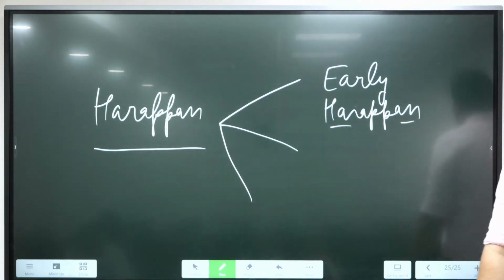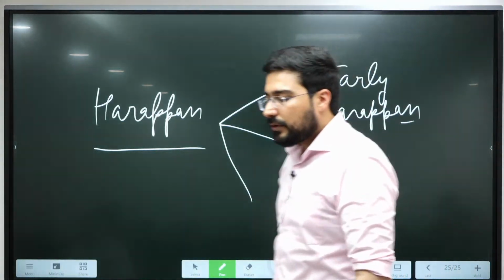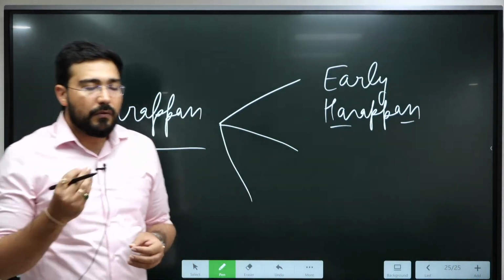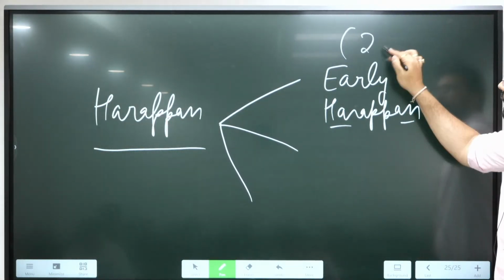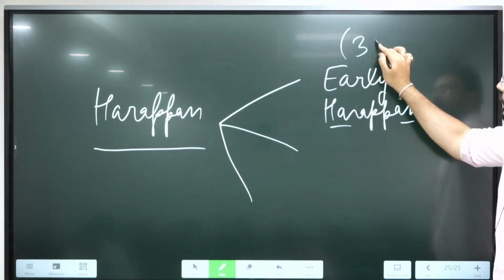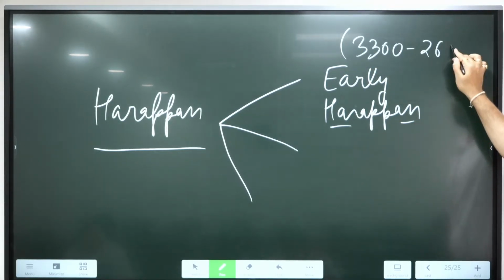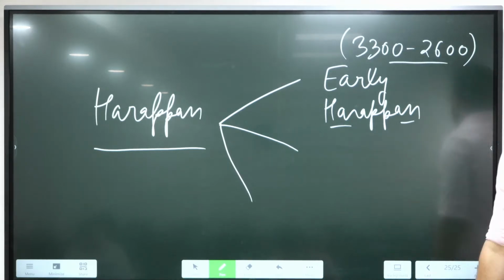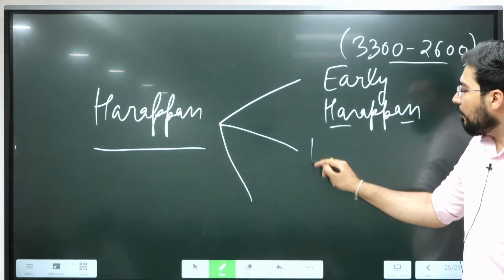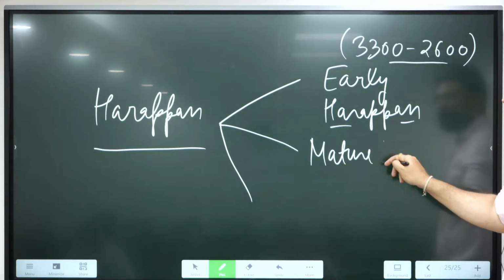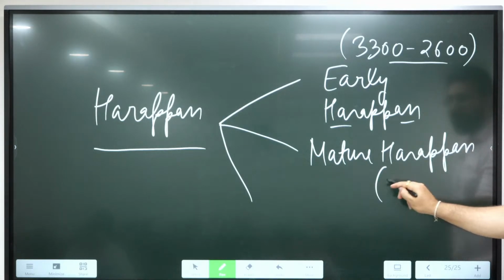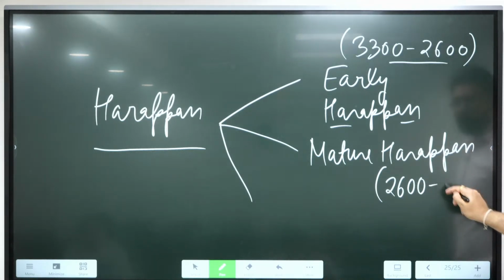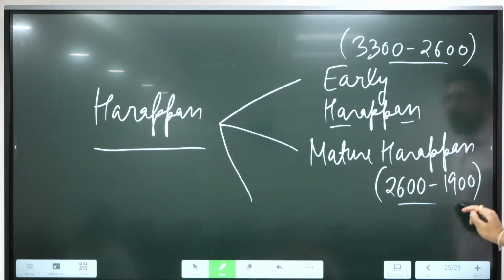Early Harappan phase, during which we see the beginning of what we can call centralization. The time period for this early Harappan is from 3300 till 2600 BC, roughly 700 years. Then comes the mature Harappan phase, the phase in which the civilization was in full flow. Big cities like Harappa and Mohenjo-daro were carved out. That comes in the mature Harappan phase.